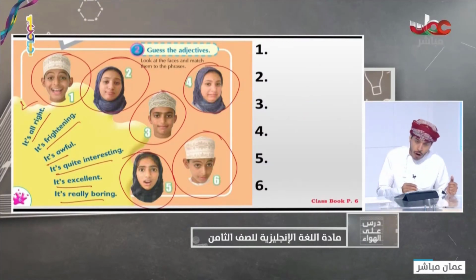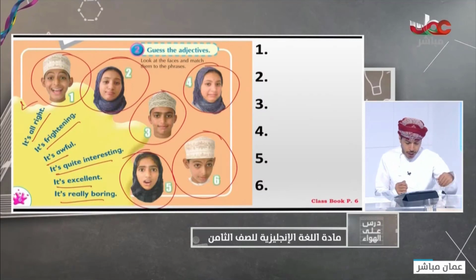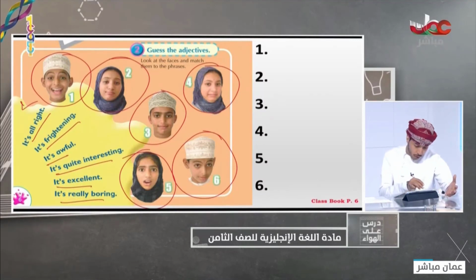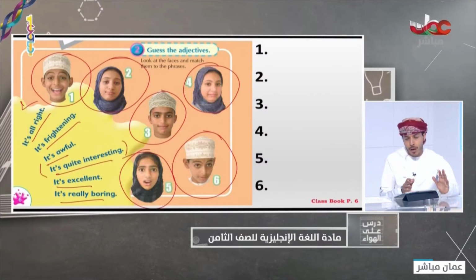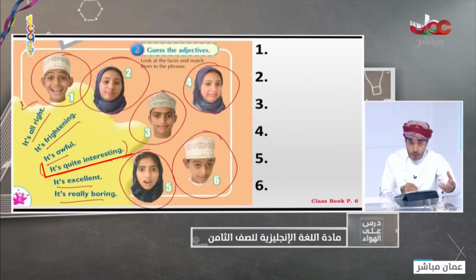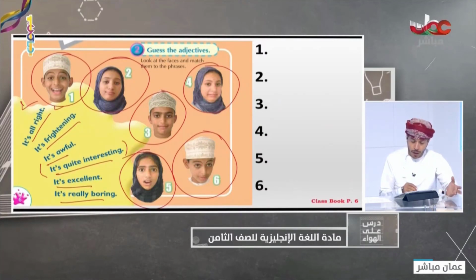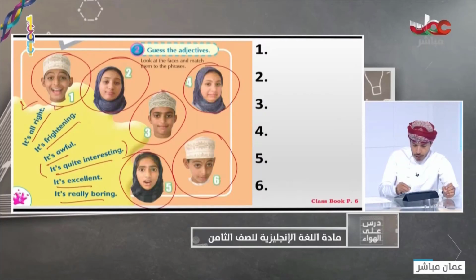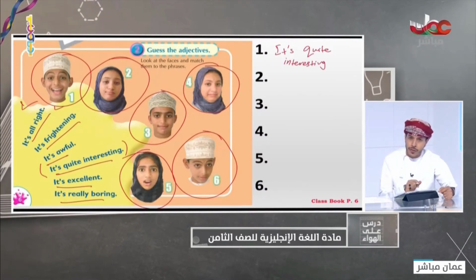So we have it's all right, it's frightening, it's awful, it's quite interesting, it's excellent, and it's really boring. For the first one, we can say what? It's quite interesting. Okay, and also here variation can be possible. Maybe some students will choose it's quite interesting for the first one, but maybe other students might say it's excellent. Okay, so you can write the answers this way. Interesting. Okay, can you see the point? So this is how to answer this question.